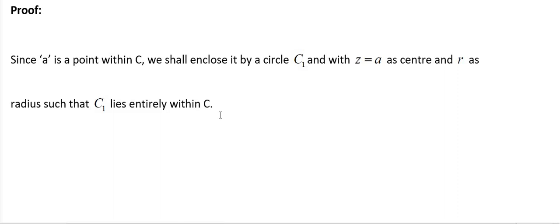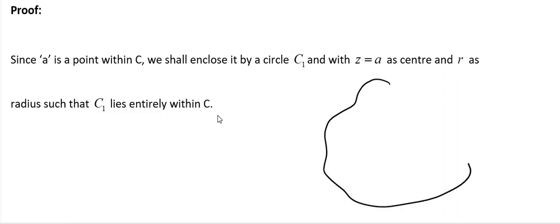Observe this point. Here we are considering a simple closed curve C. In this curve, a is a point.